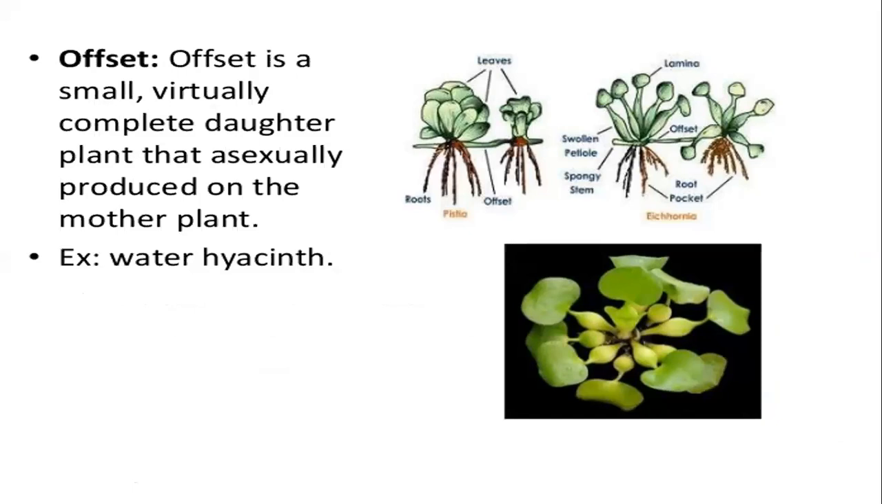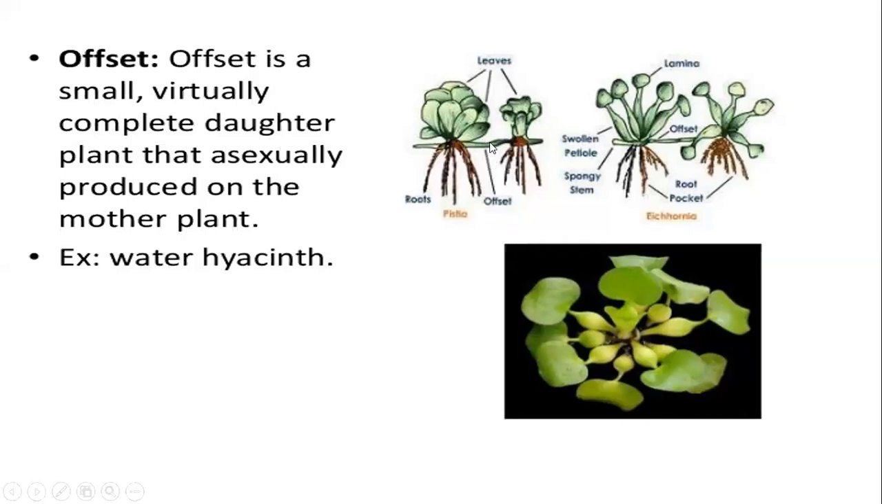But of course, they are thicker and they are shorter. ये जो अपने ग्रास पर जब मैंने आपको एग्जांपल दिया था रनर का, देखिए they are very long and slender, but offsets are thicker and shorter. You see, offsets are small, virtually complete daughter plant that asexually is produced on the mother plant. So you can see, forget about this. ये देखो, you can see this. This is an offset. ये जो है ये offset है.